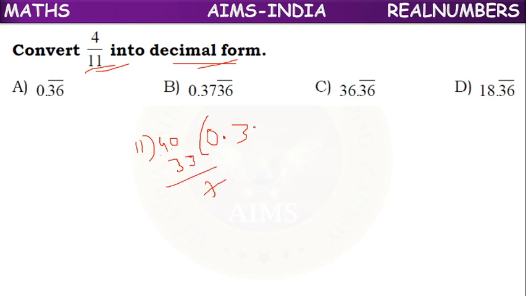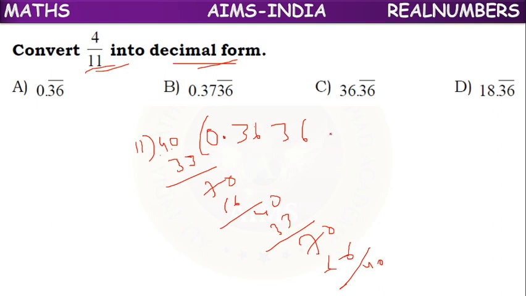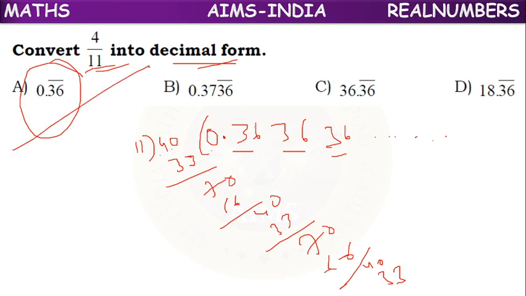We can take 0 because already we have a decimal point. 11 times 6 is 66, again 4 we are getting, 40. 11 times 3 is 33, again 7, 70. 11 times 6 is 66, 4, 40. 11 times 3 is 33. So what do you observe? 0.36, 36, 36 and so on. This 36 will repeat, so we can write it as 0.36 bar.